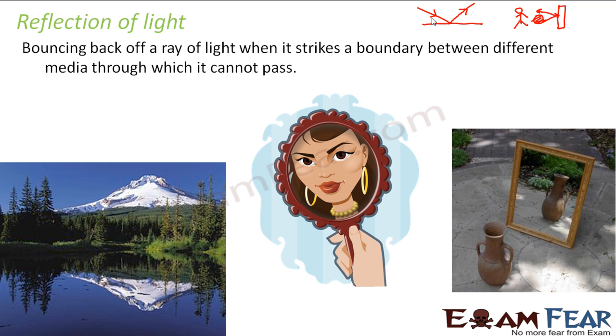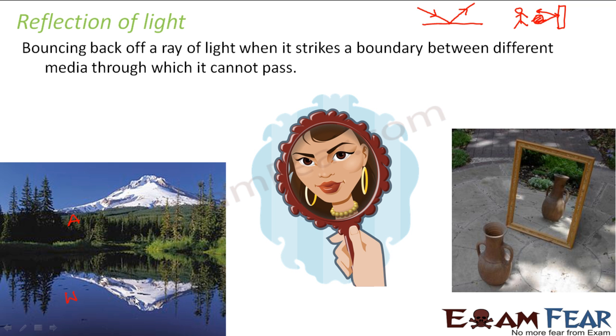Now here also, if you see, this pot is kept here and the image is observed in the mirror. The same thing is happening. This is also a natural phenomenon of reflection. Here you have this water, so there is a change in medium. This medium is water and this medium is air. So when the ray of light falls on this boundary between air and water, what happens? It cannot pass through the water completely.